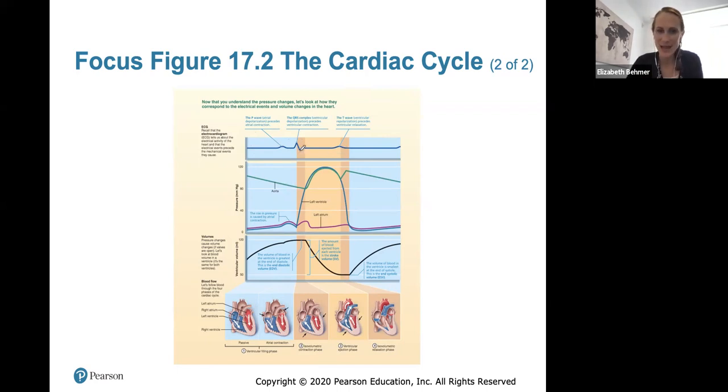And again, you'll notice at this point in the graph that the pressure is always lowest in your ventricles. And that's really important to know. That might be a question on your test, that at the base of that QRS complex, the pressure is the lowest at those ventricles. And that's because it's right before they will contract and increase pressure and eject their blood.